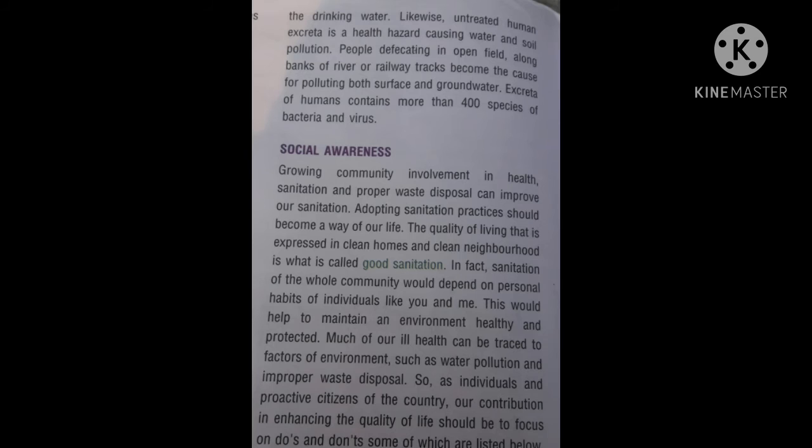Much of our ill health can be traced to factors of environment such as water pollution and improper waste disposal. So as individuals and proactive citizens of the country, our contribution to enhancing the quality of life should be to focus on do's and don'ts, some of which are listed below.